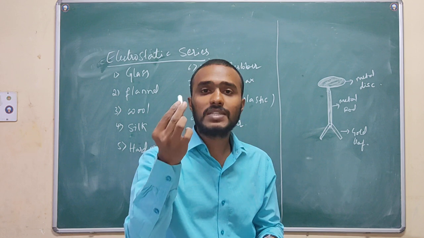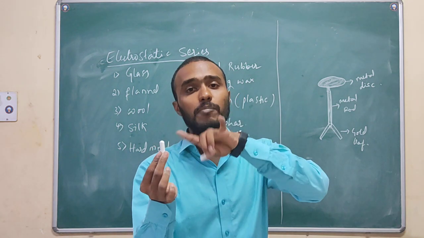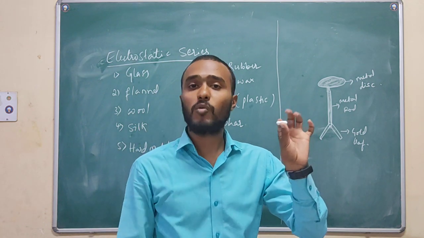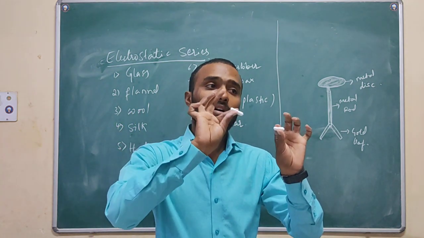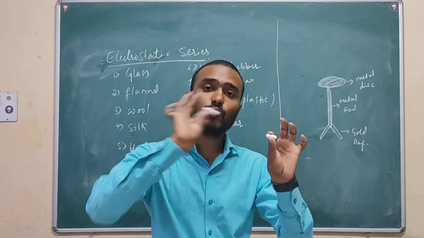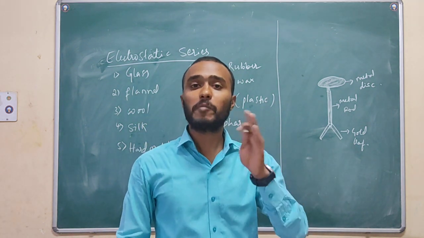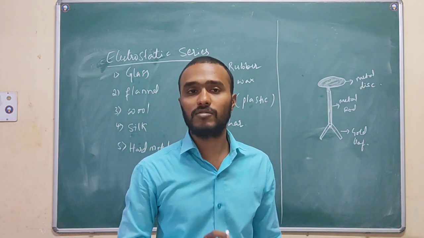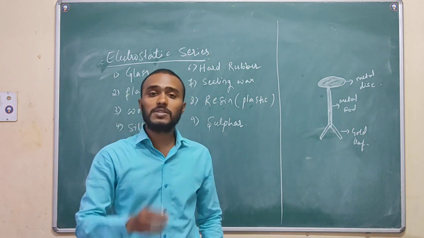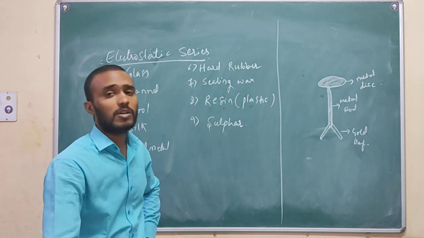Let us assume this is silk. Whether this silk gets positive or negative depends on which kind of body it is interacting with. Whether it is interacting with metal, with glass, or with wool, depending on that, this silk will get a positive or negative charge. How has it been decided? By experimental observation, scientists have concluded this. It has laboratory proof also.